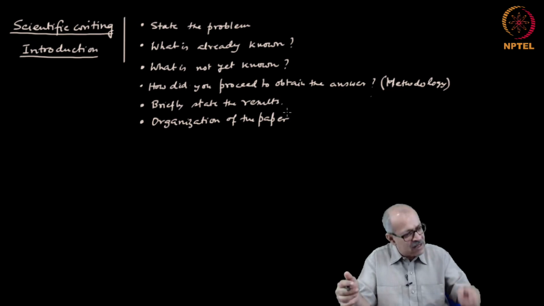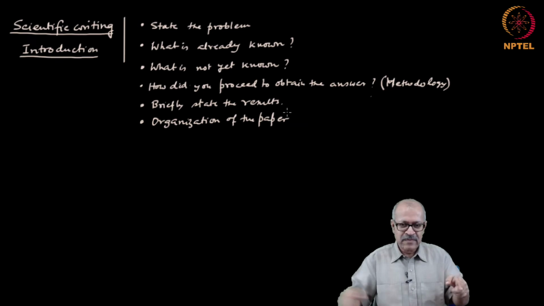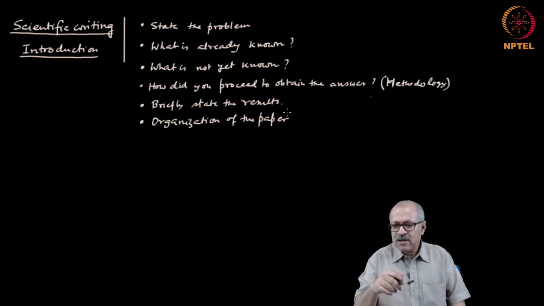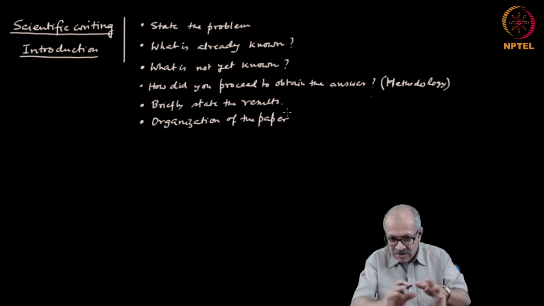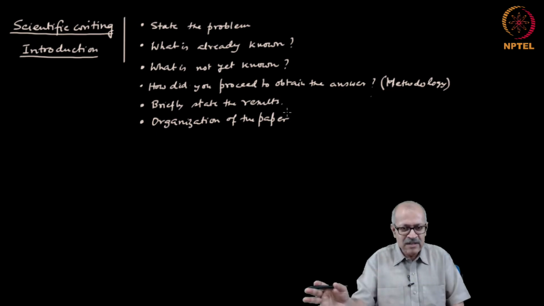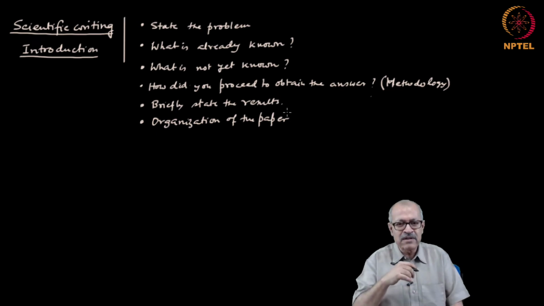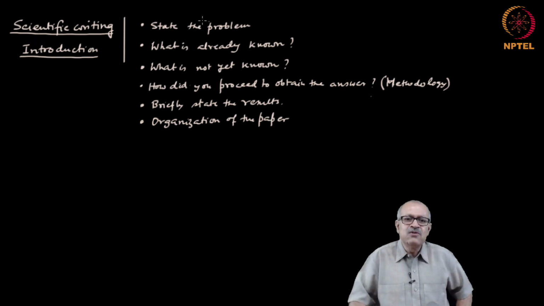So, rarely we read from the beginning to the end in one go. We look at some pictures, okay, this figure is of interest to me, so I will come back to that. So, if you want to jump around, you should know how to do that. So, the organization of the paper, that paragraph helps in doing that. So, these are the things to be included in the introduction.